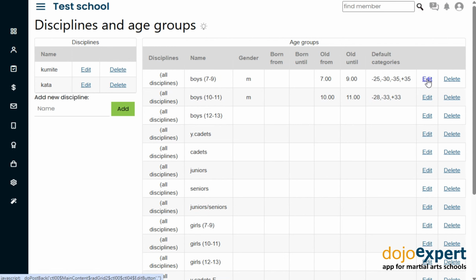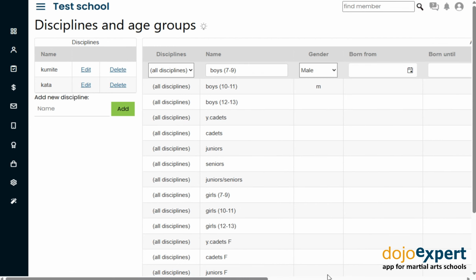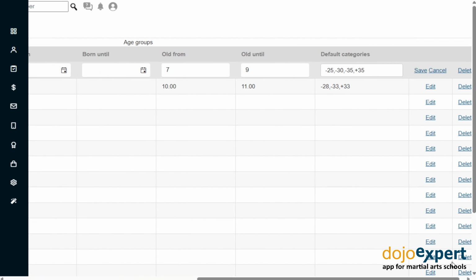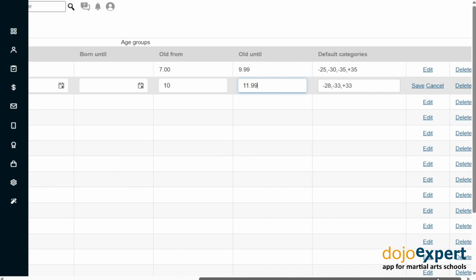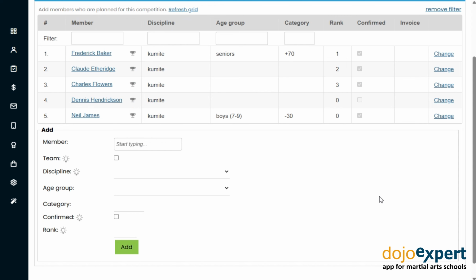The problem is that age ranges examine the limits as they are entered. In our case, the correct upper limit is 9.99. Let's fix that in the next category as well. Now the warning is gone.